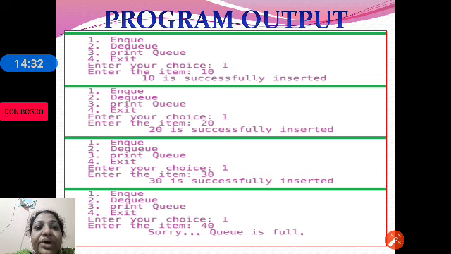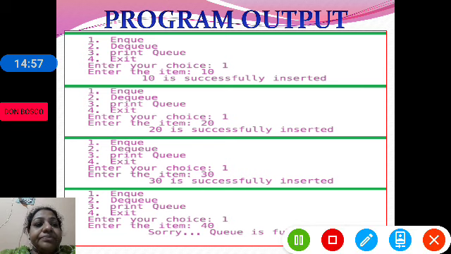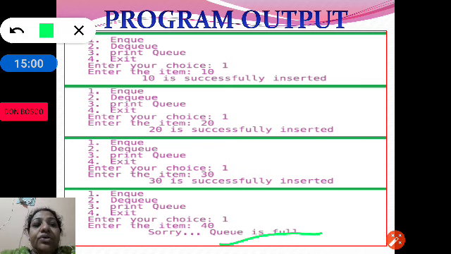Again the choice is 1 and the item to be inserted is 40. 40 cannot be inserted because the queue size is 3. We have defined queue size as 3. Already 10, 20 and 30 are stored in the queue. Therefore, the NQ operation will not allow 40 to be inserted, and a message saying queue is full will be displayed.